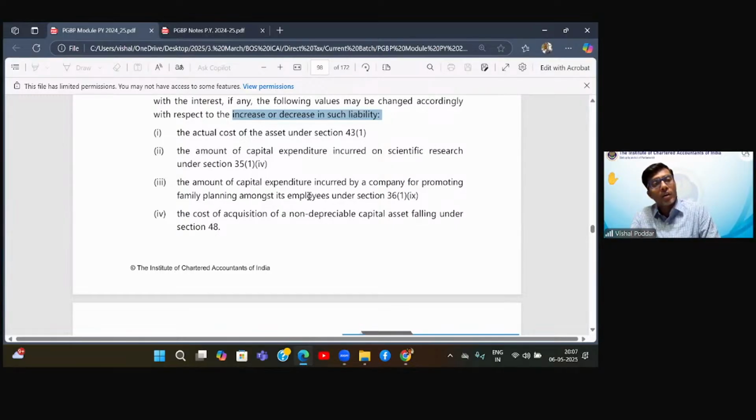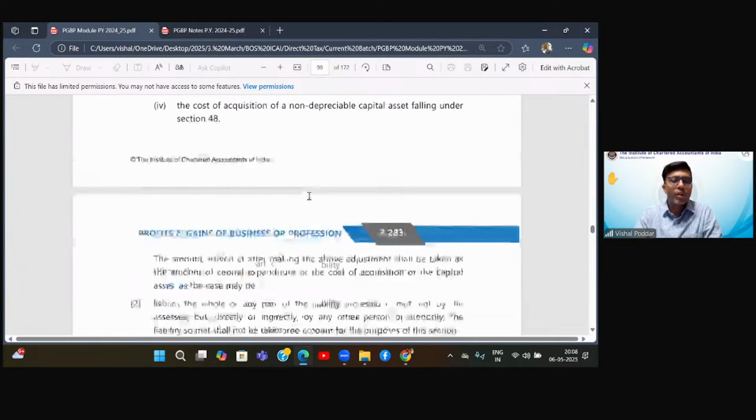Let us say at the end of year 2, when you have to again pay the second installment of 20 crores, now the dollar rate has fallen below 90, it has become 85. So now you have to pay 5 rupees less for every dollar. So you have to pay on 20 crore dollars, 20 crore multiplied by 5, 100 crore rupees less. So there is a benefit of 100 crore. Again, AS11, equivalent to 43A, says this decrease also has to be adjusted in the cost of the asset. So at the second year end, I will reduce my cost by 100 crore rupees. That is what 43A says.